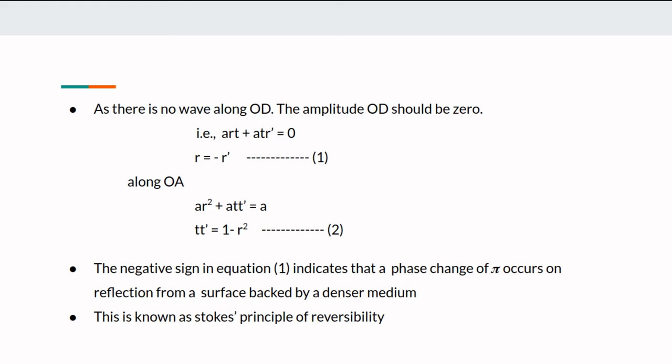A 180 degree change means reverse direction. Therefore, this was observed by Stokes, and this principle is known as Stokes' principle of reversibility. This topic is indicated as phase change on reflection when it takes place at a surface backed by a denser medium. This is about Stokes' principle of reversibility.